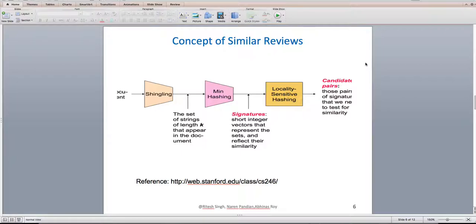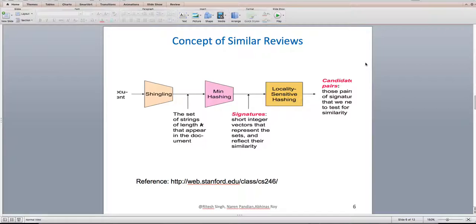After we convert the documents into a set of shingles, we go through a process called min hashing. In min hashing, we have 1,000 hash functions, and we hash these shingles with these hash functions, and then we find a short integer signature vector for each and every document.